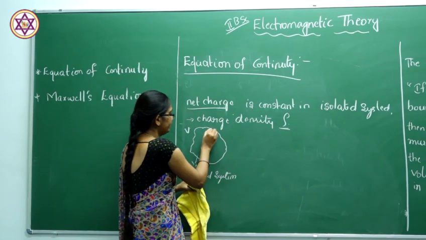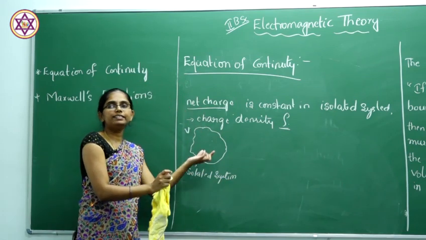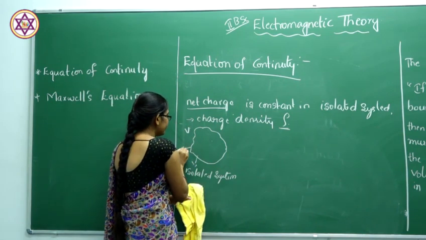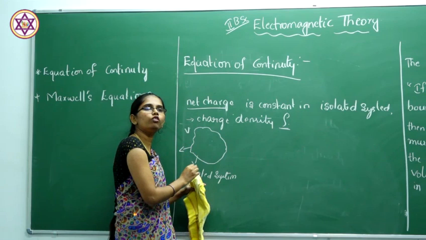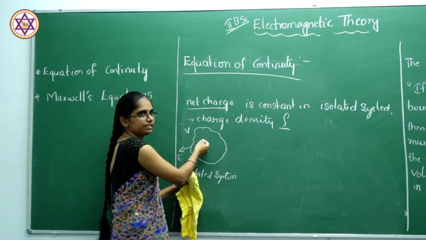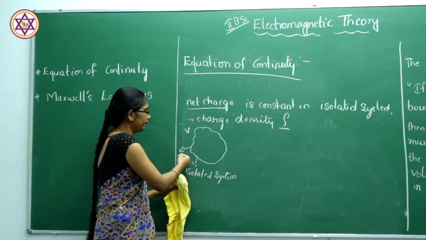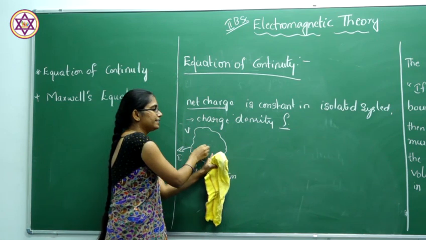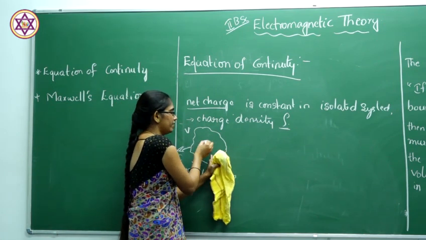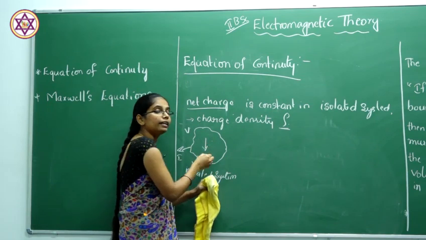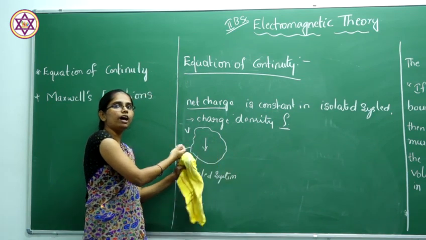In this isolated system, the charge will be constant. We know that the current is nothing but the flow of charges. So, outward current means the charges will be moving outward, which means the charges inside this surface, or inside this volume, will go on decreasing. That means the charges will be moving outside.